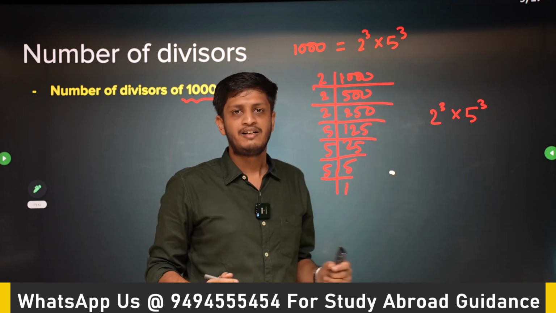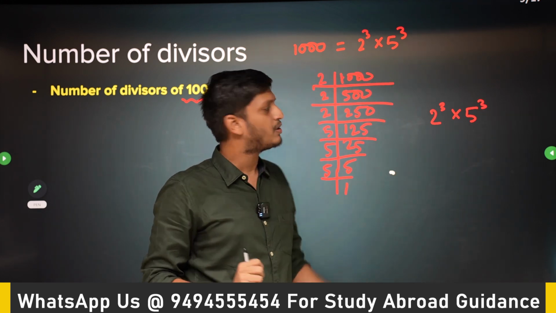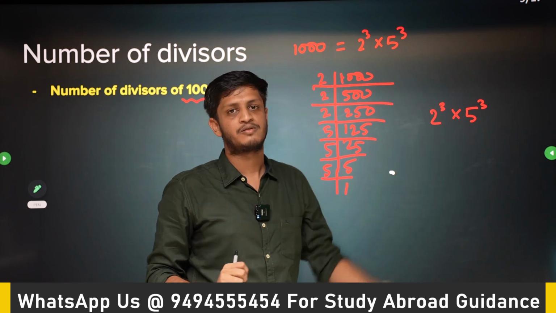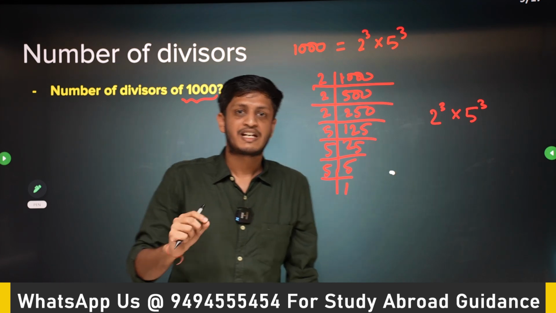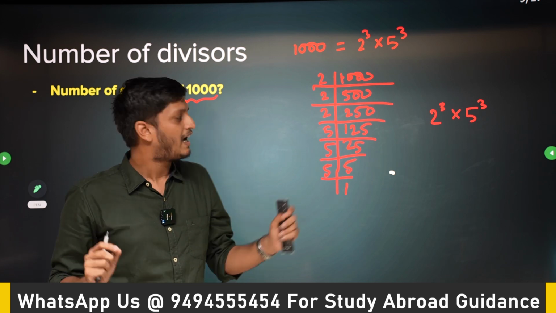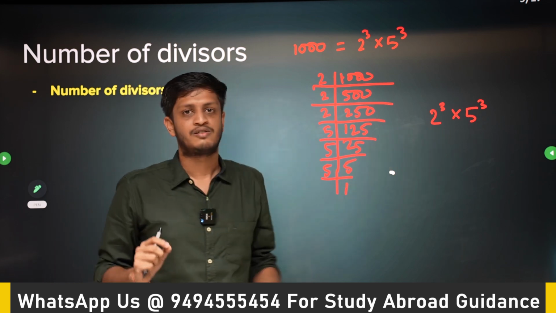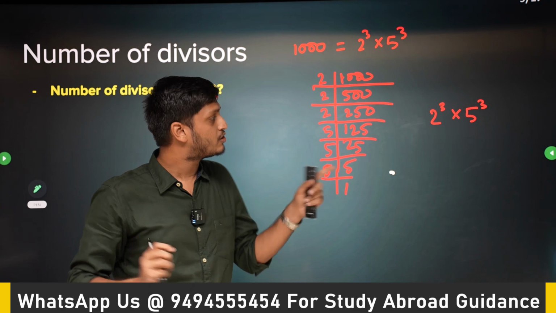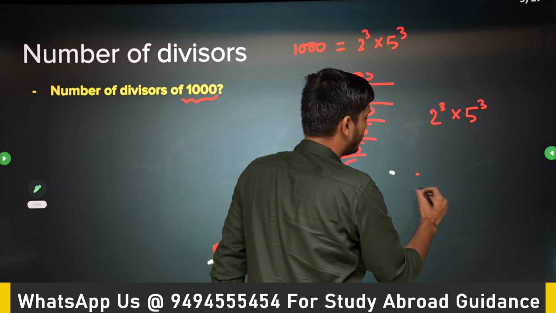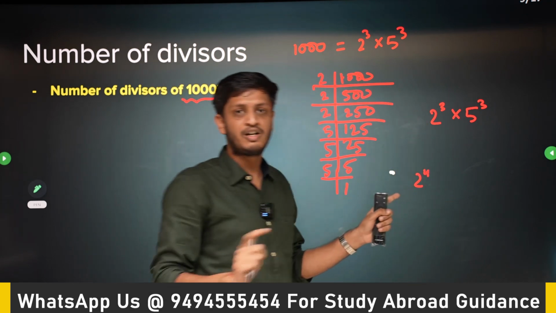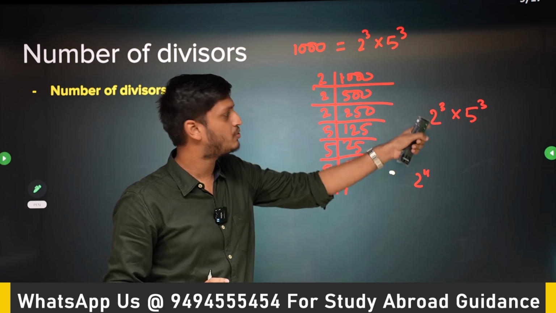Can 7 divide it? 7 cannot divide it. Why? Because 7 is not in the prime factors of 1000. The only numbers which can divide 1000 must have these prime factors, 2 and 5 only. And also you cannot have four 2s, 2 to the power 4. This cannot divide 1000 because you only have three 2s in 1000.